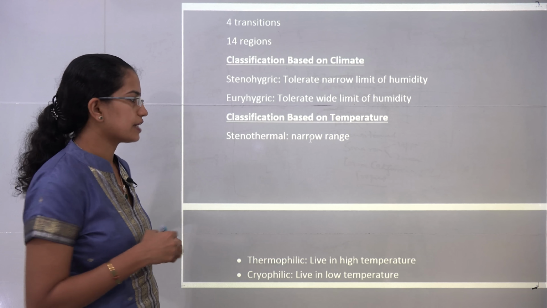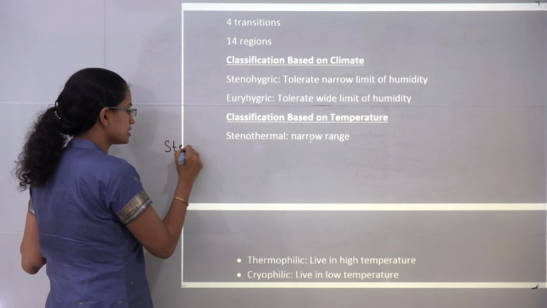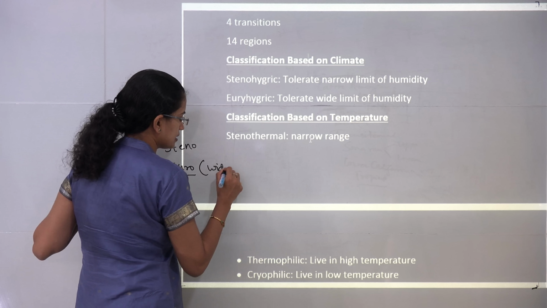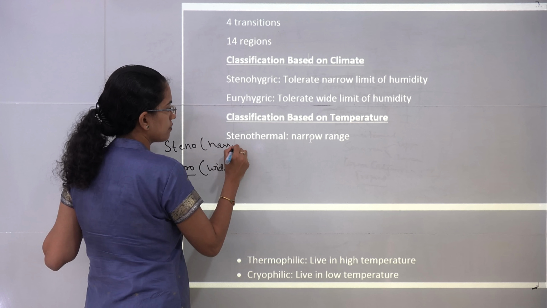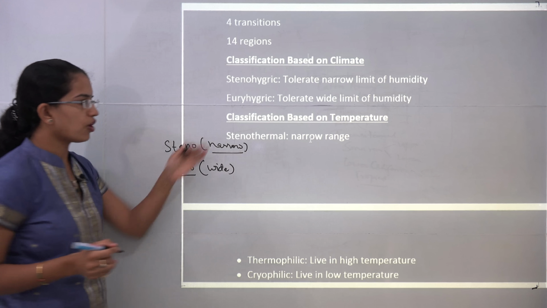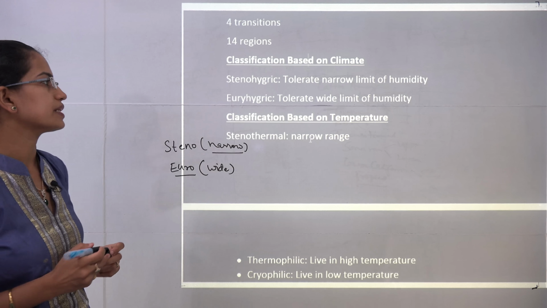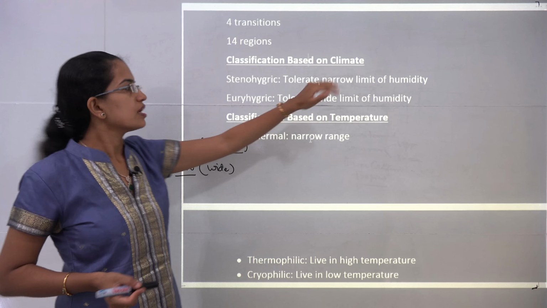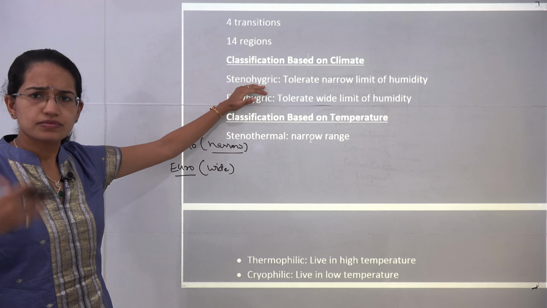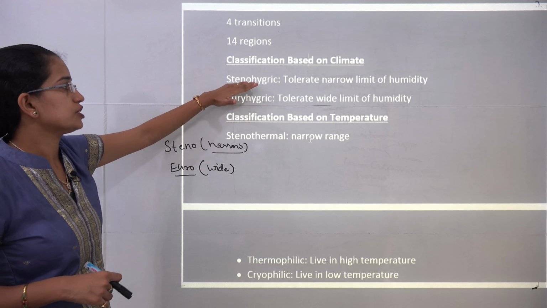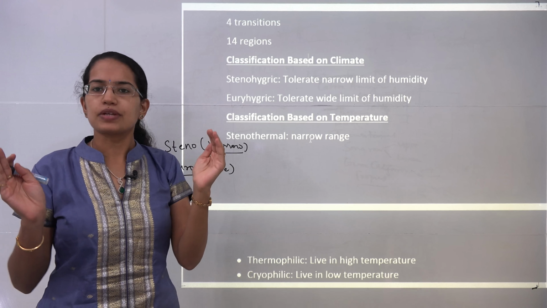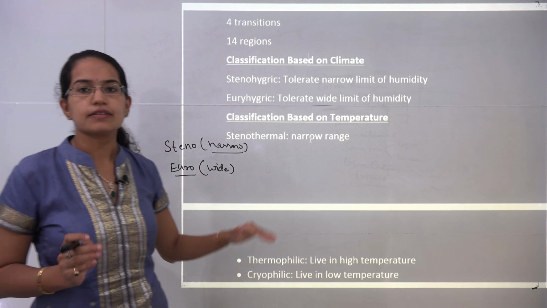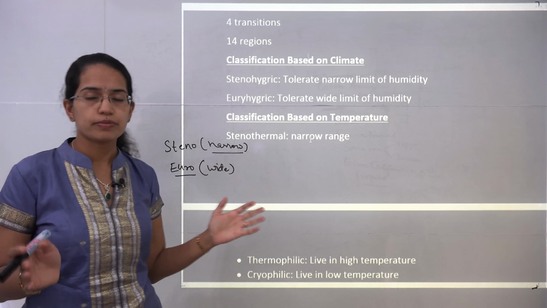Now there are 2 terms that you would be hearing off and on. One is steno and the other is euro. Euro means wide and steno means narrow. Now if you remember this, you can go forward with all these classifications very simply. So steno means narrow. So if it is based on climate, the climate would include humidity as a parameter. So steno-hygric means they can accept a narrow range of humidity changes. Euro-hygric means they can accept a wide range of humidity changes.